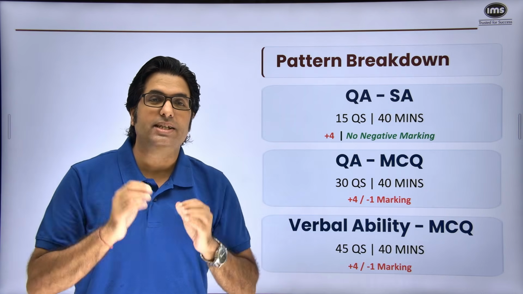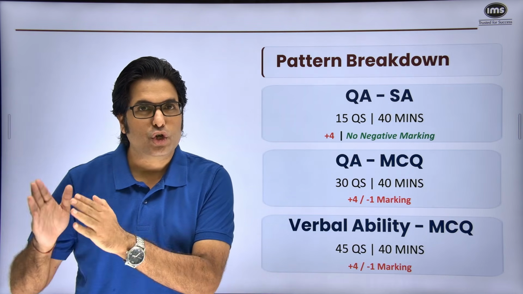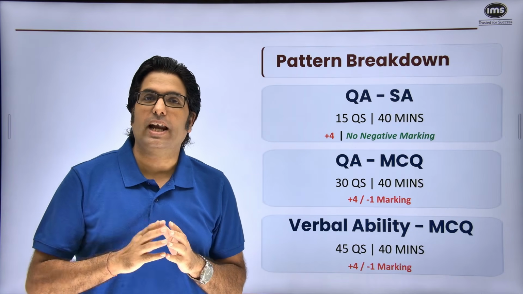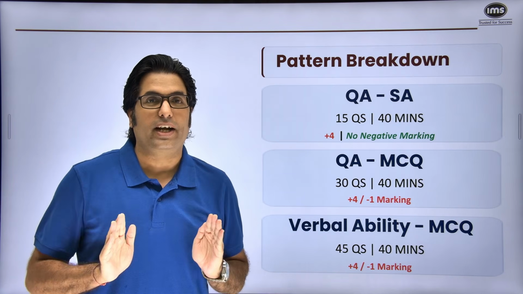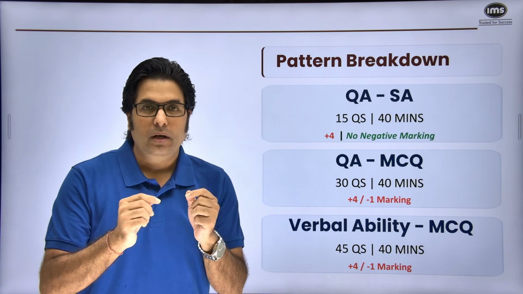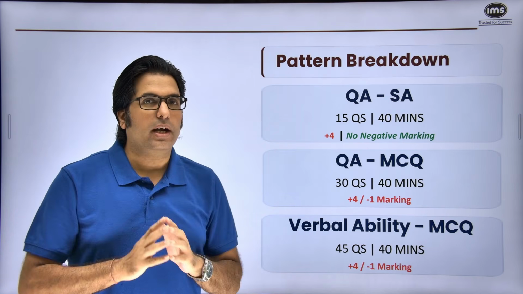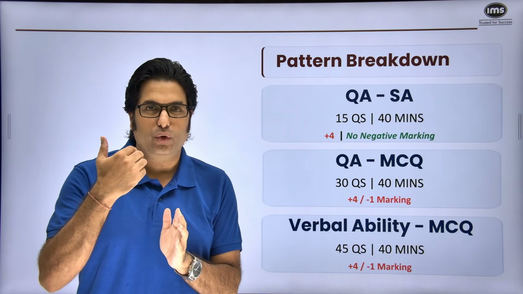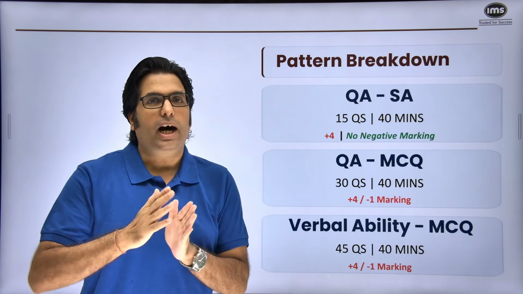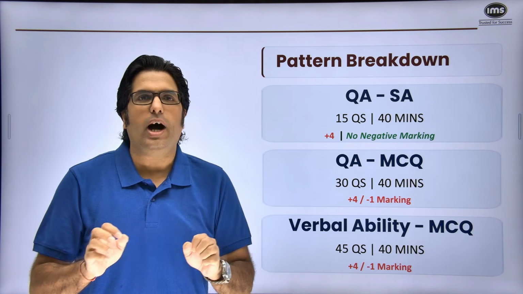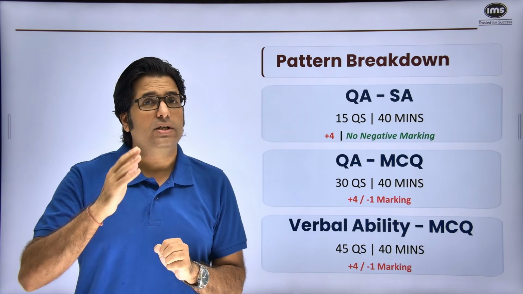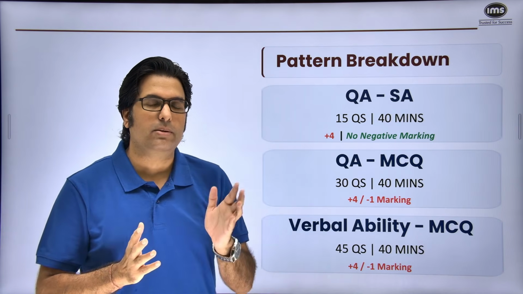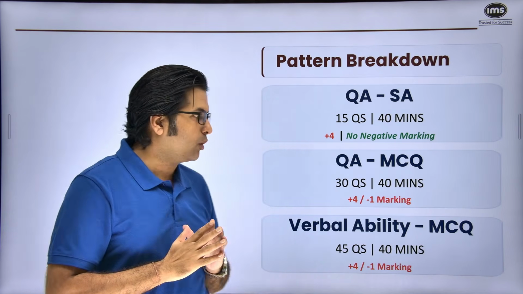And why is this important when we are starting our preparation? Because we need to keep this in our head that as far as the short answer type section is concerned, we can randomly take a calculated guess as well without any risk of negative marking. So a general tip, remember this, that whenever you are attempting the short answer section, attempt all 15 questions. So, you could try and solve and get the answer and then mark. Otherwise, if you have just read the question, there is no harm in thinking of a logical answer, which is very easy to get right as well in some of the questions if you look at some of the past papers. So make sure that you attempt all questions there.